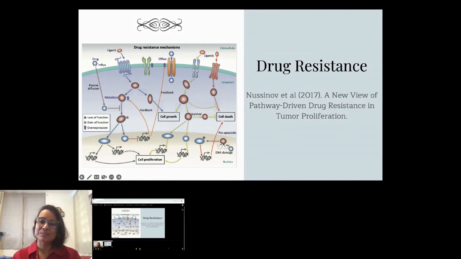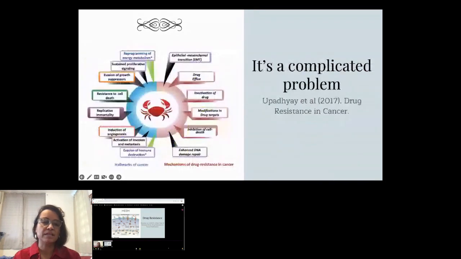Mechanisms of drug resistance will include, for example, drug efflux, drug inactivation, modifications in drug targets, and inhibition of cell death. And there's a lot of study going on as to what are the genes involved in these processes and how they collaborate with one another and the differences that there are between the different cancer types. Now, you can see that we are dealing with several biological hallmarks that enable cancer progression and multiple mechanisms of drug resistance that make treatment difficult. Therefore, we must continue to research molecular intricacies of cancer and seek new treatment therapies.